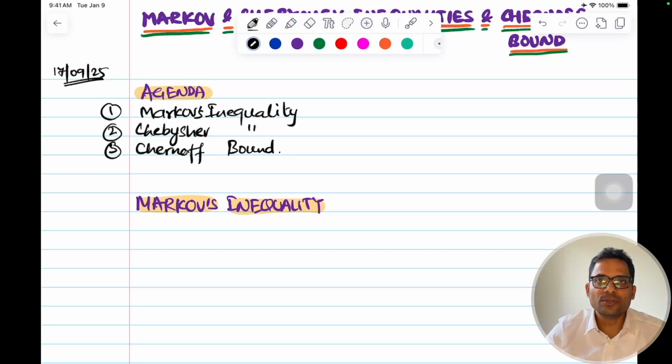Let me tell you the exact definition. Markov's inequality gives you an upper bound for the probability that a non-negative random variable will exceed a given value, given its expected value. You have the expected value of a random variable, and Markov's inequality gives you the upper bound. Beyond that, the probability of finding some value will not exceed it.